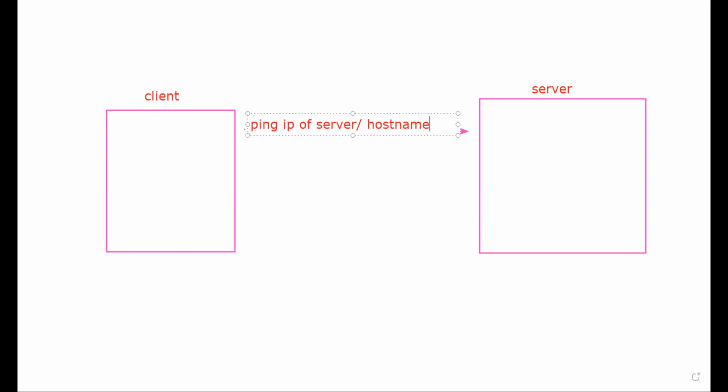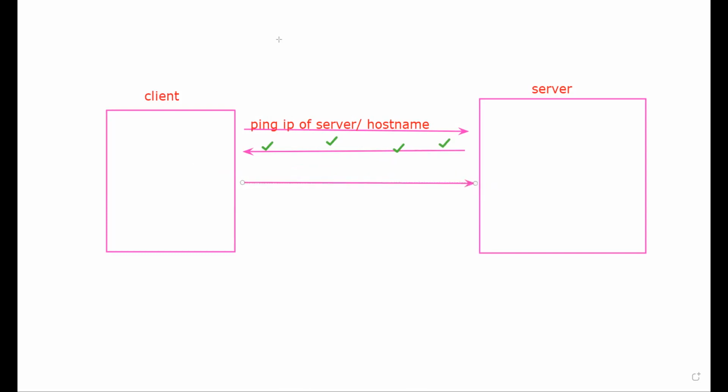Ping with the IP or the host name of the server, it doesn't matter. Both are working very well. If my server responds well and gives me a positive answer, then I am able to connect and do SSH.